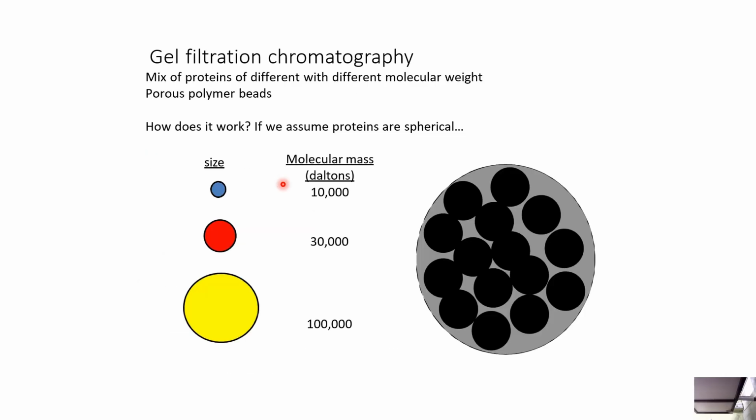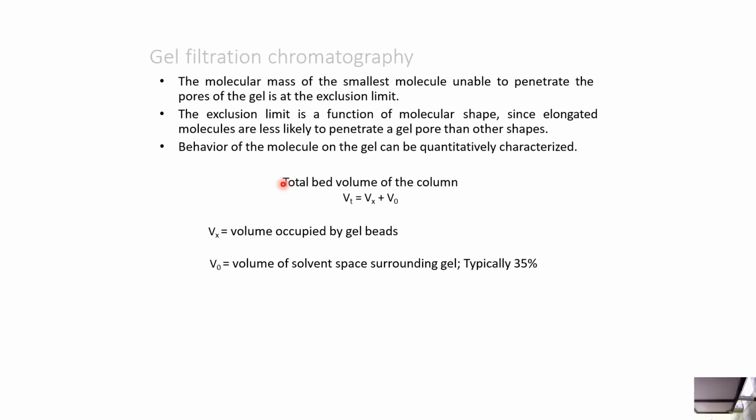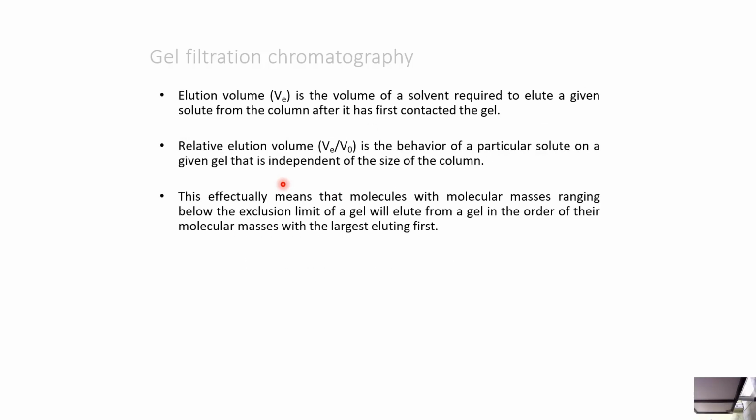So gel filtration: a mix of proteins of different molecular weights passes through porous polymer beads. The molecular mass of the smallest molecule unable to penetrate the pores of the gel is the exclusion limit. Exclusion limit is a function of molecular shape, since elongated molecules are less likely to penetrate a gel pore than other shapes. Elution volume is the volume of solvent required to elute a given solute from the column after it has first contacted the gel.